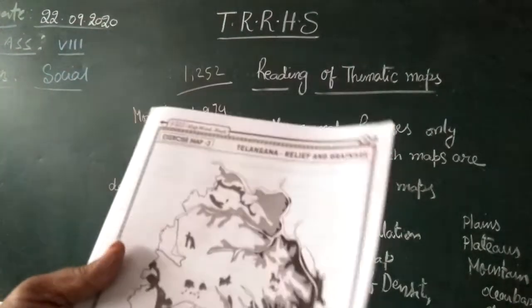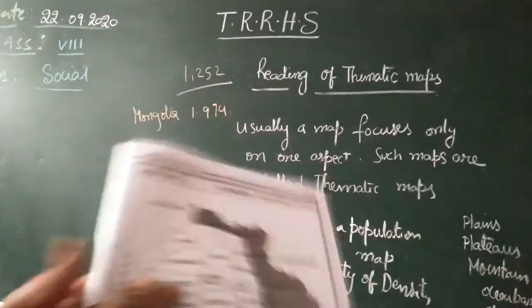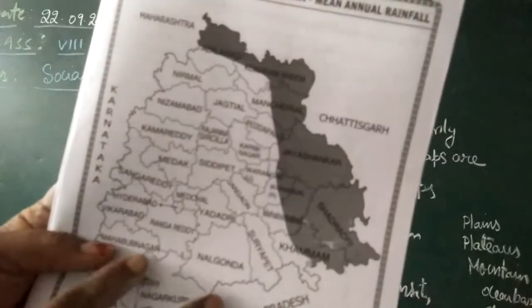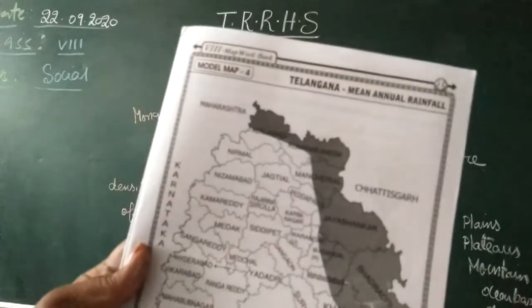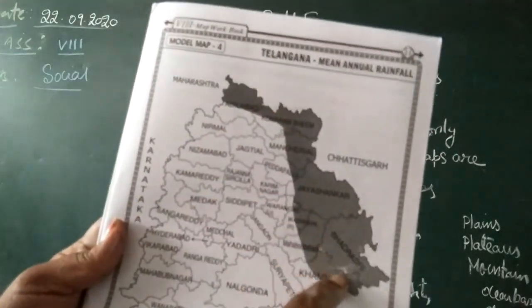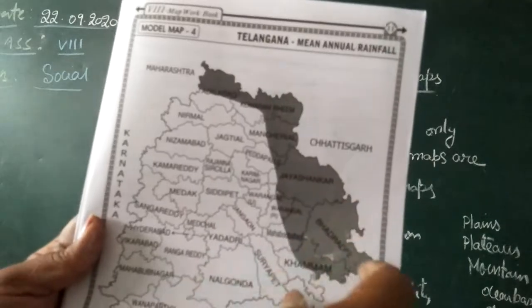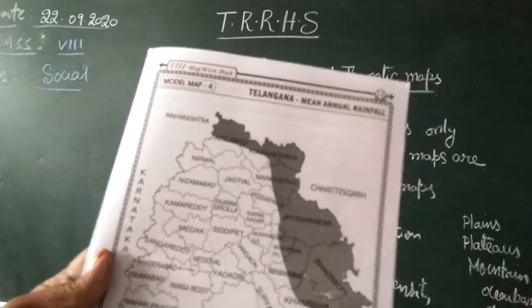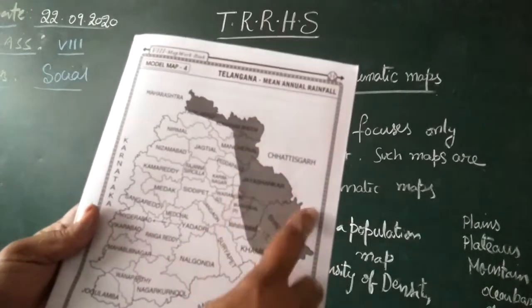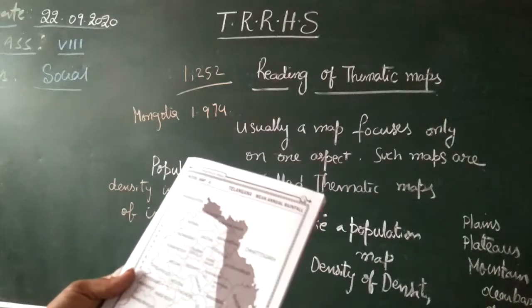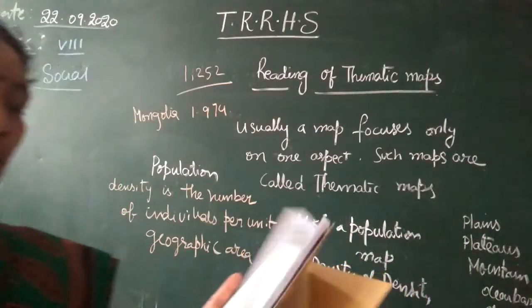In this particular map, see here also relief and drainage, and here it shows annual rainfall. So what is this map showing? High rainfall and normal rainfall. That means only one aspect it is showing in this thematic map. Telangana mean annual rainfall is whatever shading. That means the shaded part is more, meaning high rainfall, and the remaining is all normal rainfall. You take Adilabad, Komaram Bheem, Mancherial, Jayashankar, Warangal, Bhadradri, Khammam. These are all high rainfall. Like that, only one aspect it is showing.